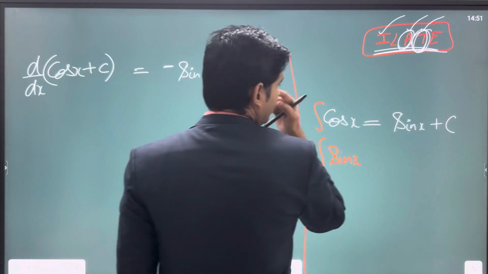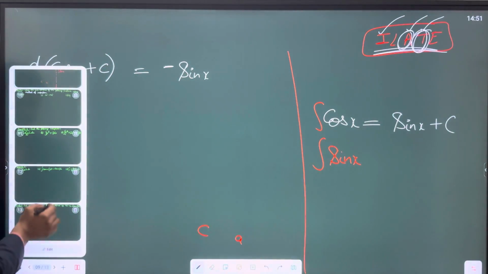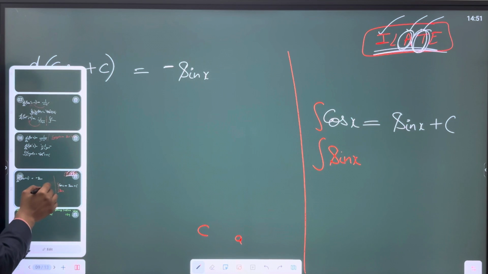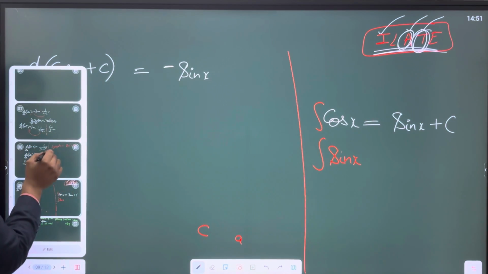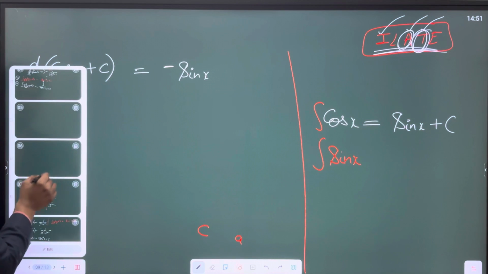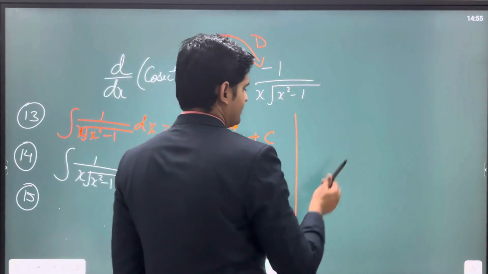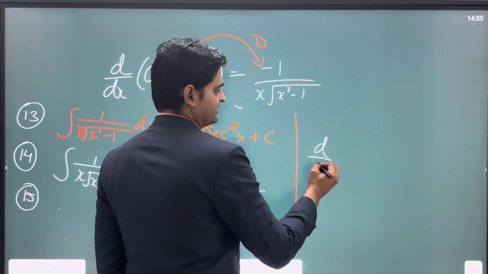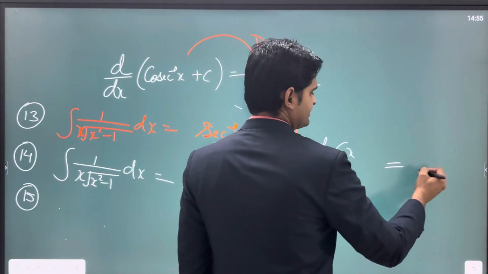Now, when you talk about exponential functions, for example, we know that the derivative of e^x is the same, right?